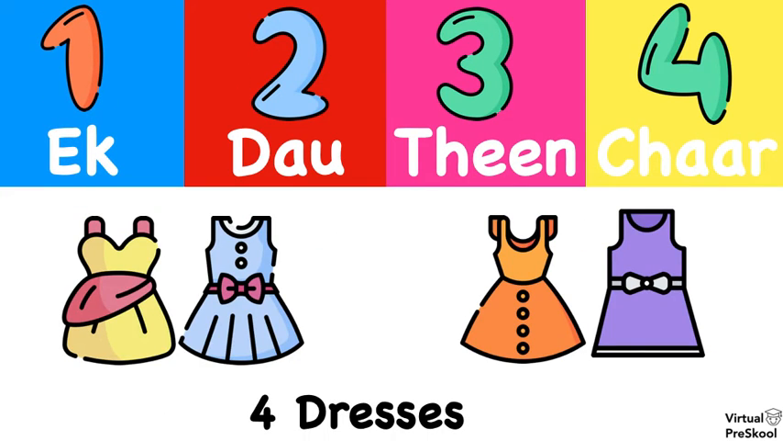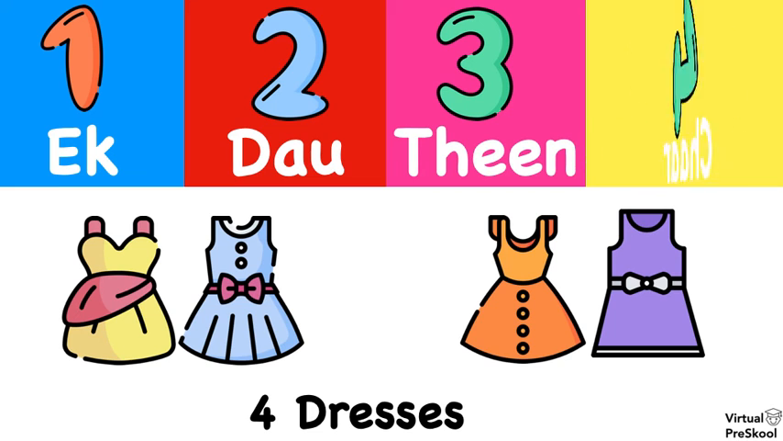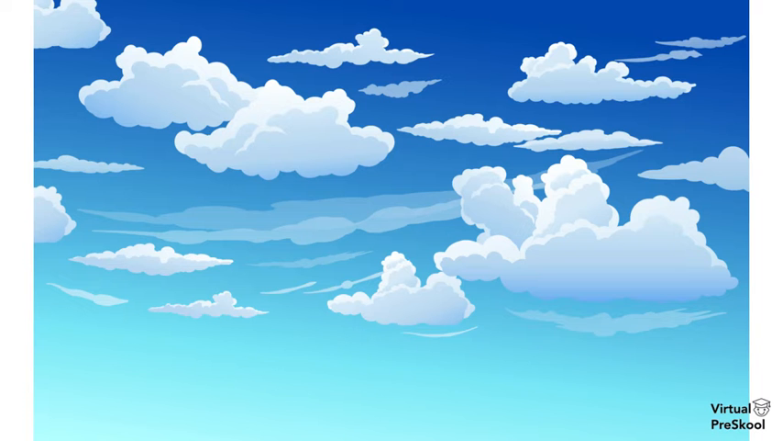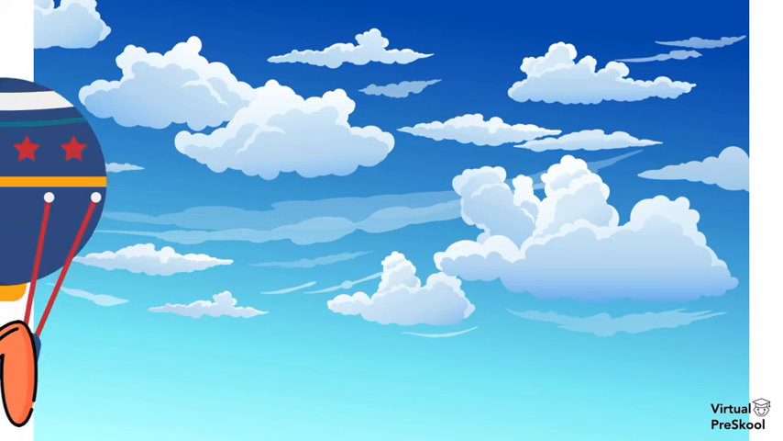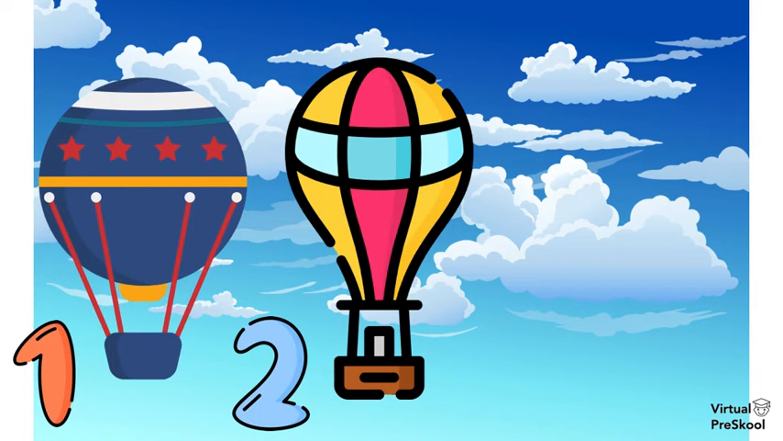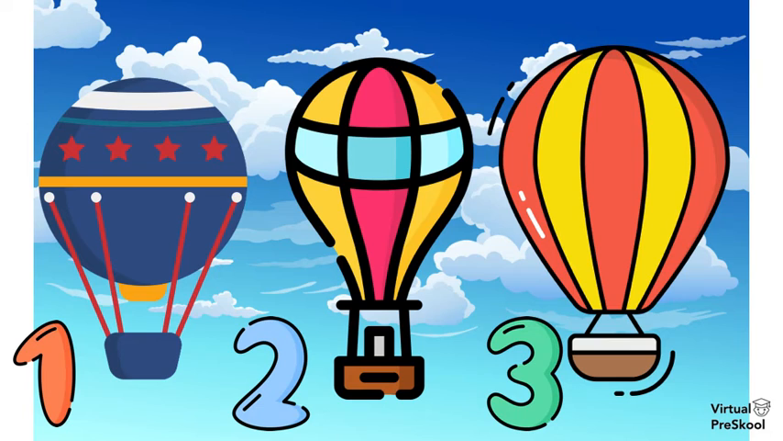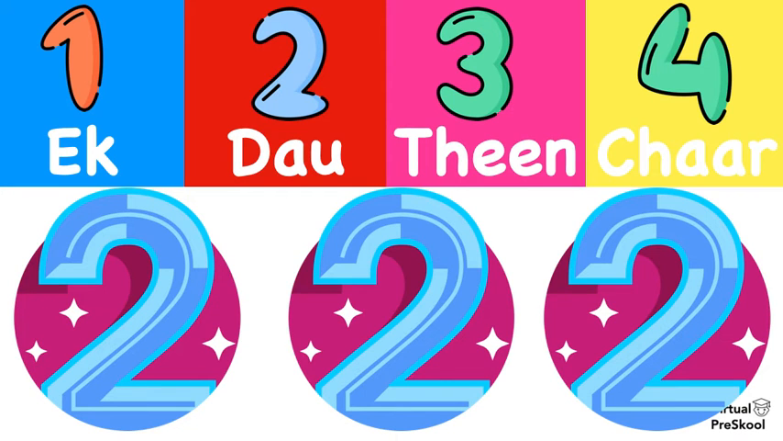There are 4 dresses. How do we say 4 in Hindi? Ek, do, teen, char. Char. Let's count hot air balloons. And let's count them in Hindi. Ek, do, teen. There are 3 hot air balloons. And what does teen mean? 3. And what was 2 in Hindi again? Ek, do, teen, char. Do.